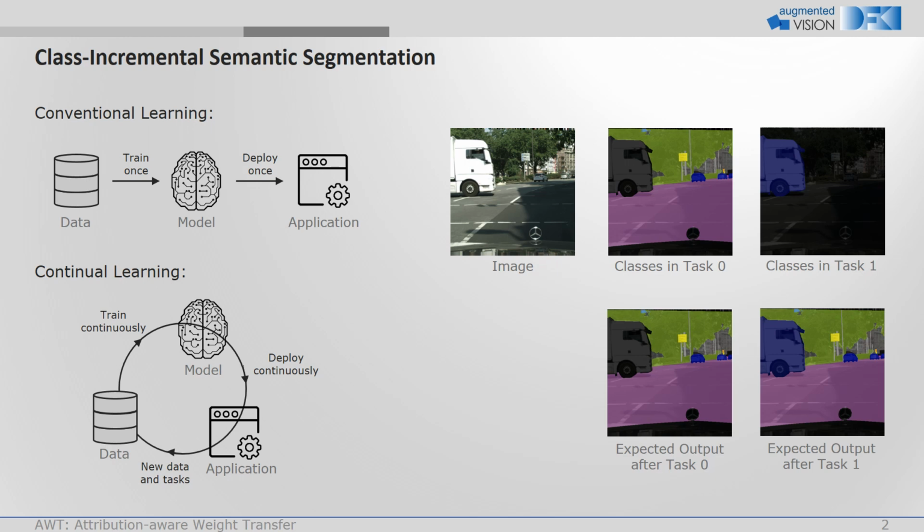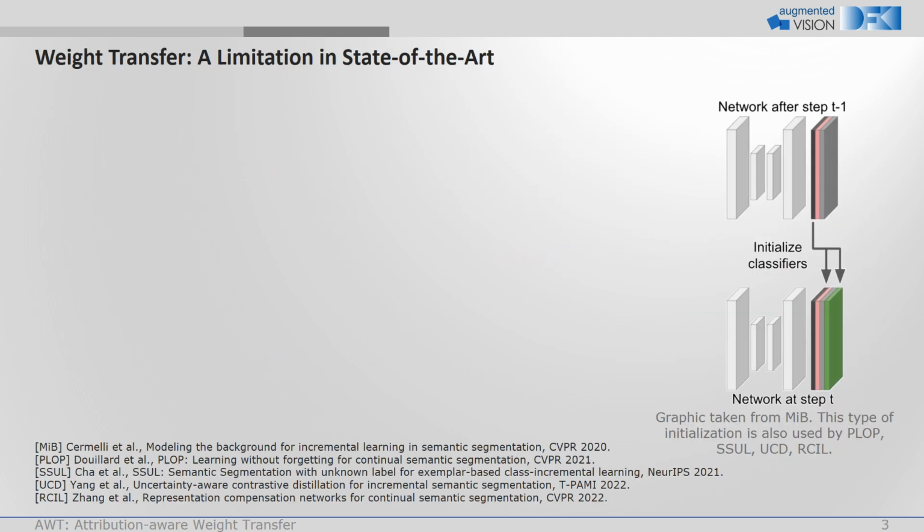There are different strategies to counter catastrophic forgetting, but in all, there is always a trade-off between the plasticity and stability of the model. That is, the ability of the model to learn new classes and remember the old ones. One important aspect in the plasticity-stability dilemma of class-incremental semantic segmentation is the initialization of the classifier for new classes. Once new classes are exposed to the model, the classification layer needs to be extended with new nodes. This extension of the network architecture introduces new trainable weights, of which the initialization is crucial.